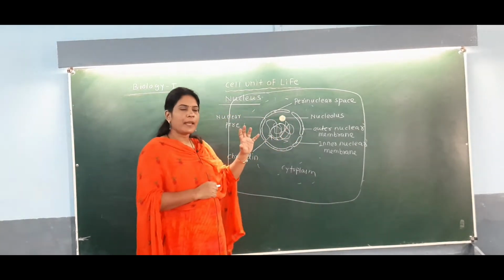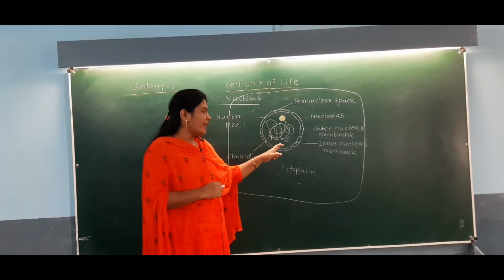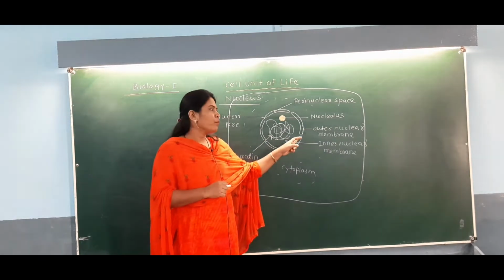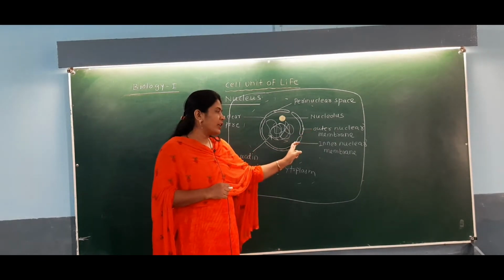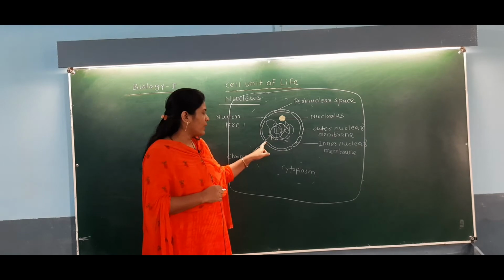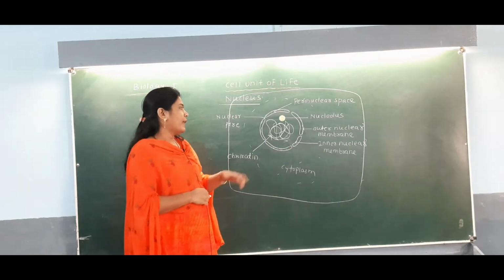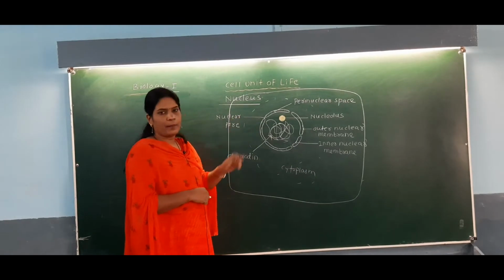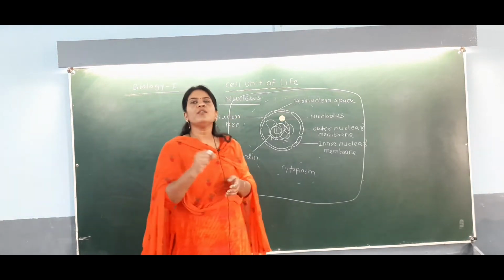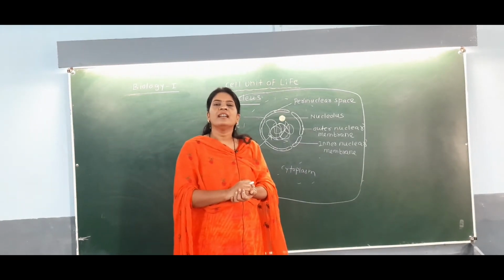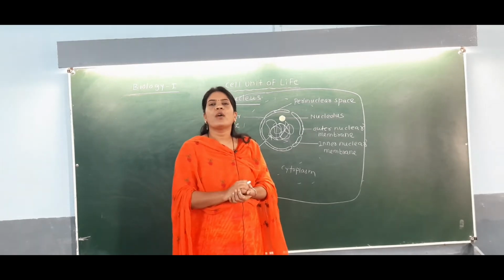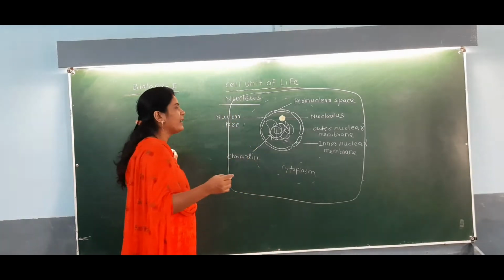This nuclear membrane is not continuous. It is interrupted at some points, and this interruption is formed by the union of the outer and inner nuclear membrane. You can observe that the outer and inner nuclear membrane unite together and form a gap, and that gap is called a nuclear pore. This nuclear pore acts as an important passage for the transport of RNA and protein.